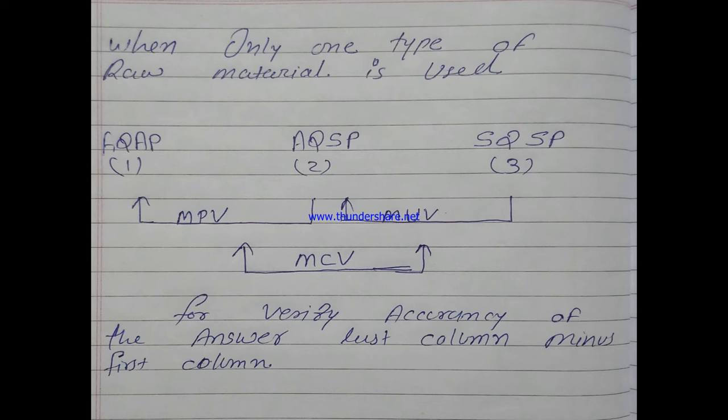Now we observe what the basic difference is between these columns. First, observe column number 3 and column number 2. Here we clearly see that the difference is only SQ and AQ. This means the usage of quantity is different in both columns, as usage is defined on actual quantity and standard quantity.